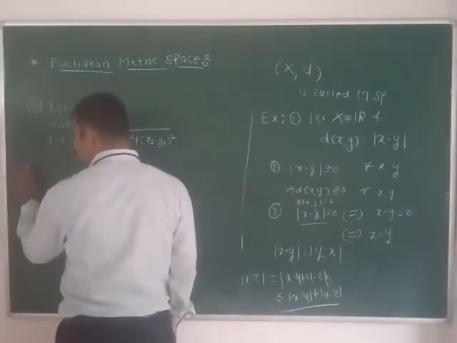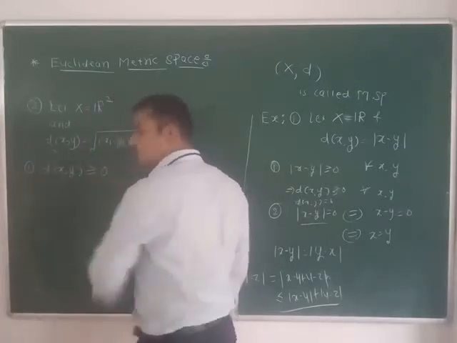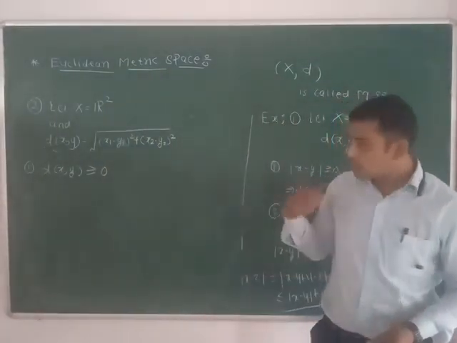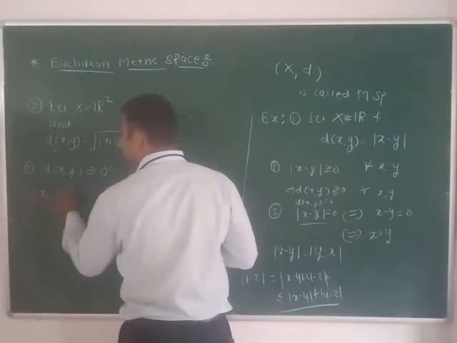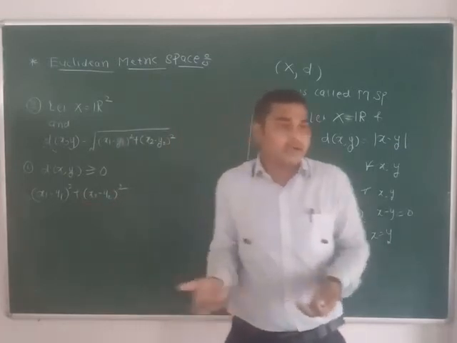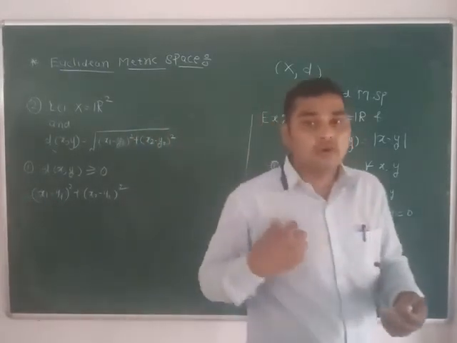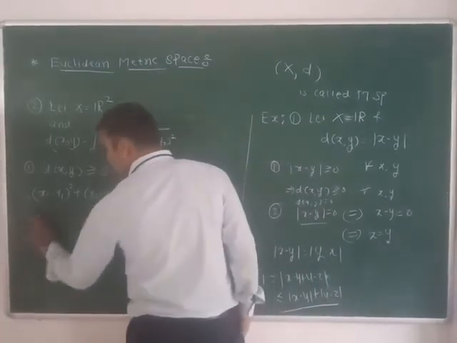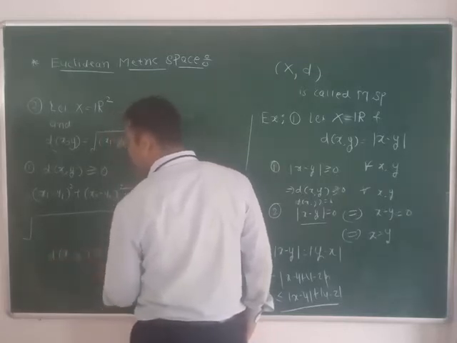First we have to prove that d of x comma y is greater than or equal to 0. In order to prove this, we know that (x1 minus y1) squared plus (x2 minus y2) squared: each is a square quantity, which means it is non-negative. Addition of two non-negative numbers is also non-negative, so it is greater than or equal to 0. So the square root of this quantity is also greater than or equal to 0. What it means is d of x comma y is greater than or equal to 0.